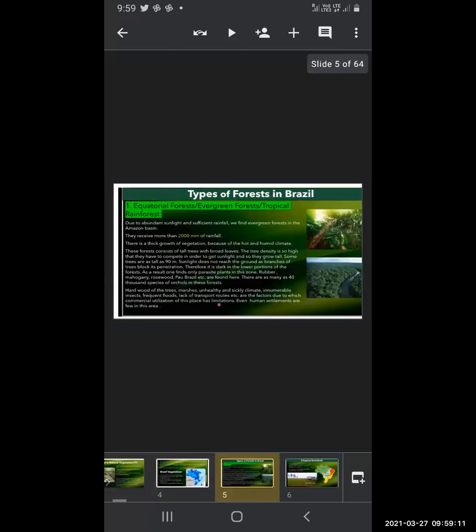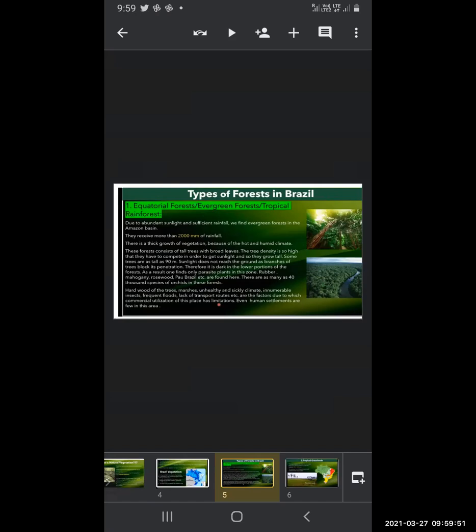Now we see the types of forest in Brazil. The first type we will see is the equatorial forest. It is also called evergreen forest or tropical rainforest. The same forest has been given these names. Due to abundant sunlight, meaning maximum sunlight, and sufficient rainfall, we find evergreen forest in the Amazon basin. In the Amazon basin, sunlight is more and rainfall is also sufficient for the growth of the trees.